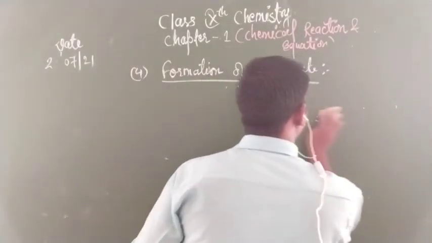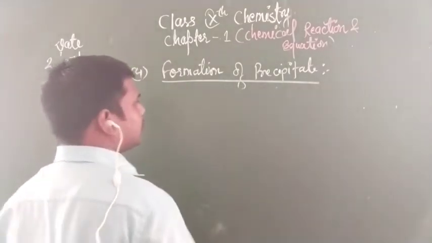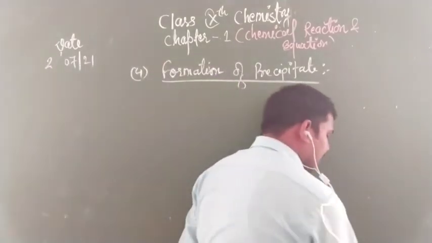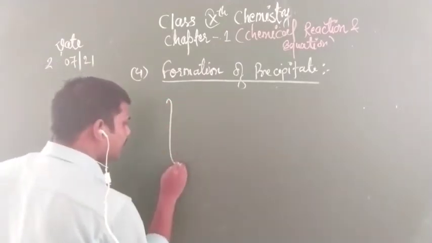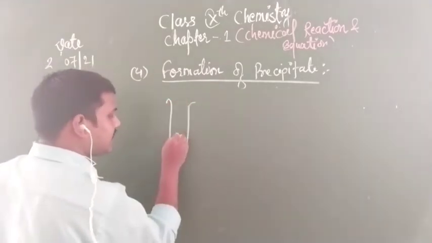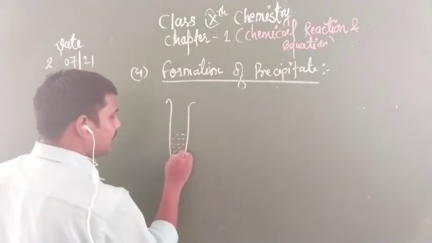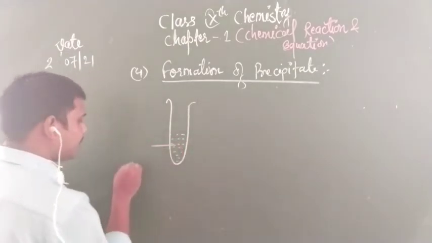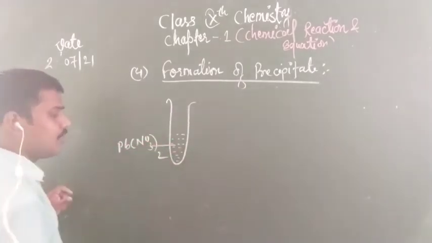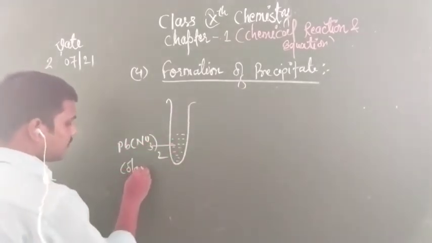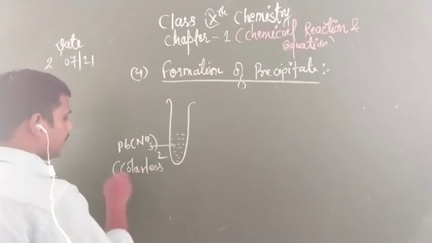So now children, let us take an example to understand this point clearly. Suppose we have taken a test tube, and in this test tube, children, I have taken lead nitrate, which is totally colorless, which doesn't have any color.